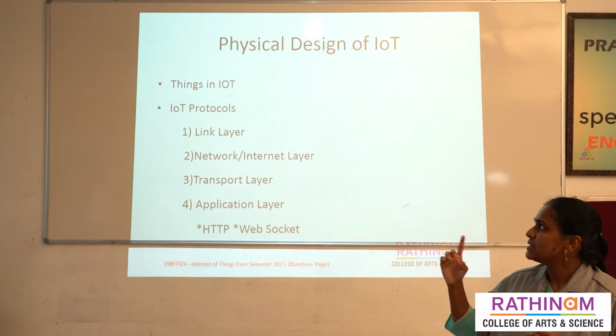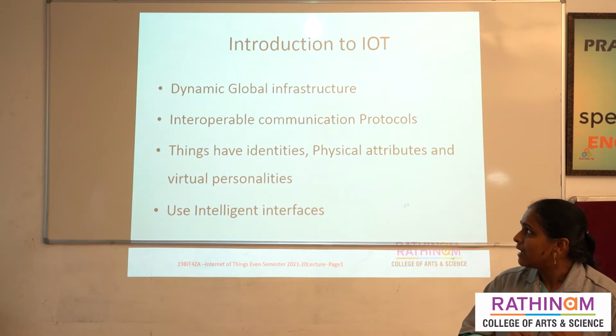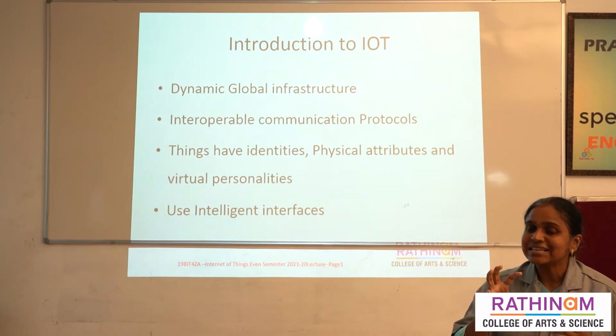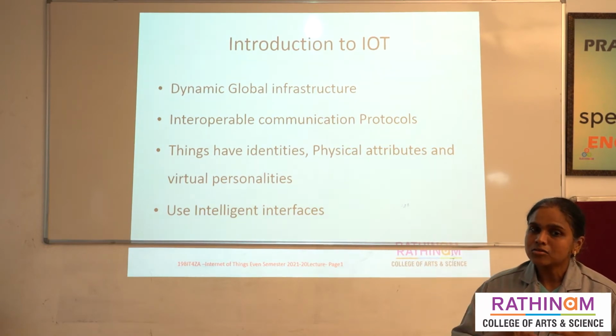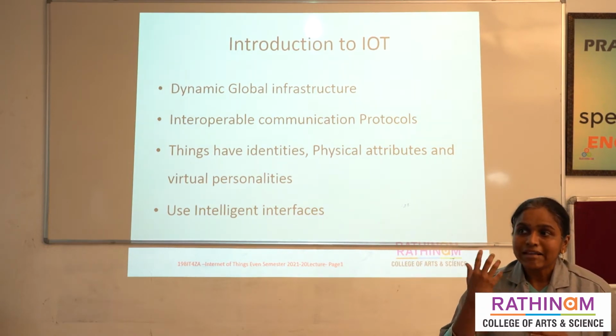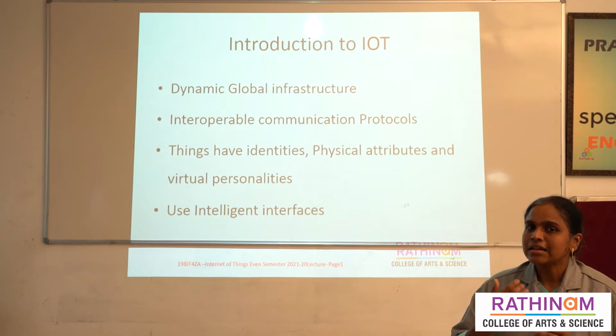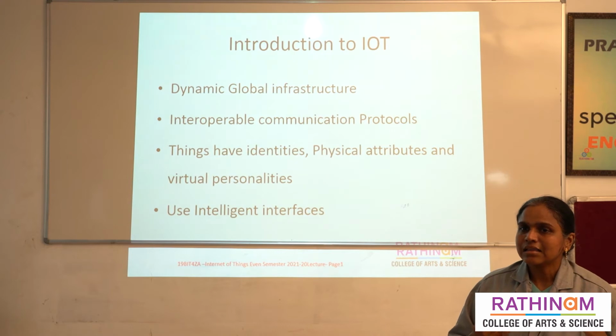Once again, first the dynamic global infrastructure: we have to act as data centers, and the software has to be reliable and dynamic. Second, we use interoperable communication: we transfer the data through the network and applications.